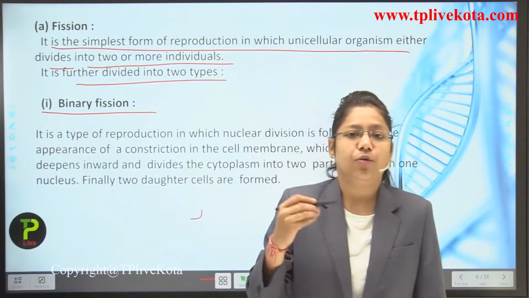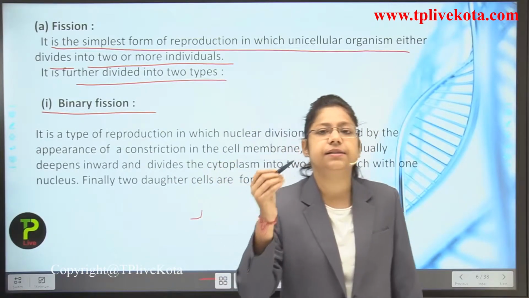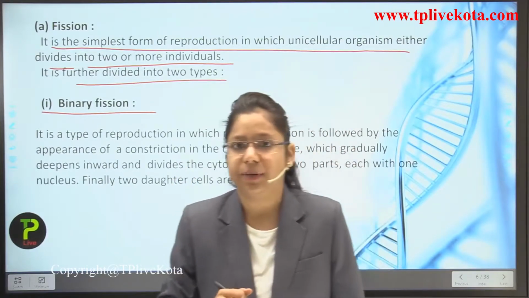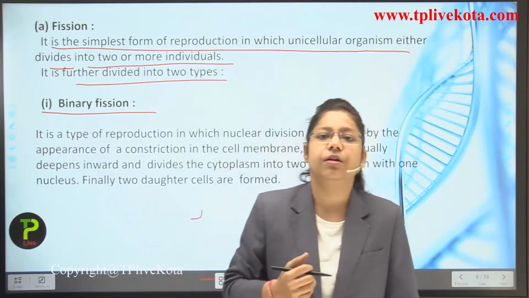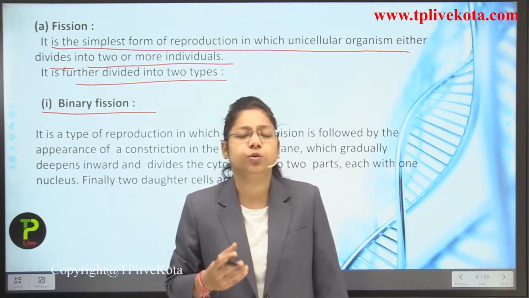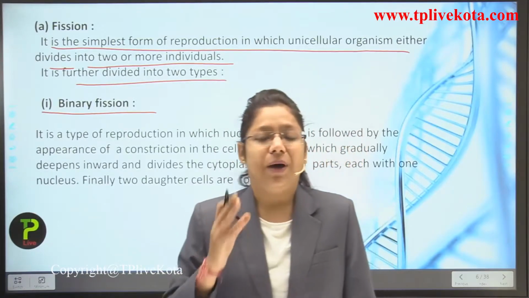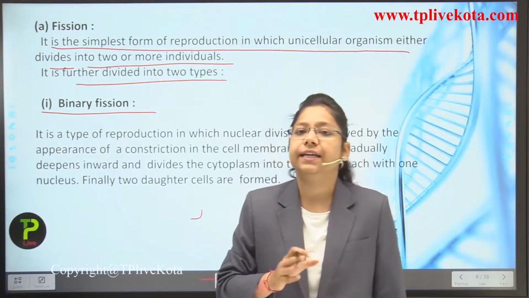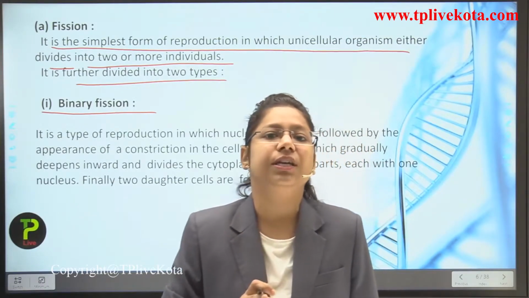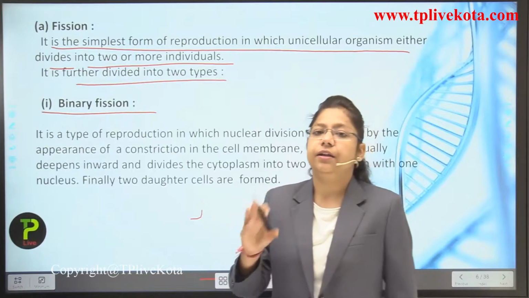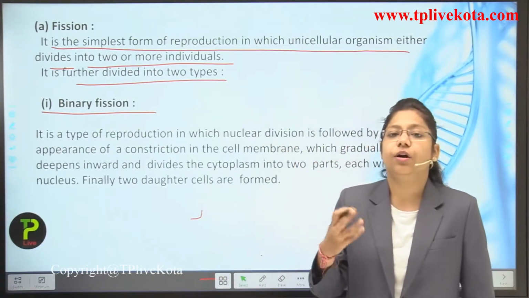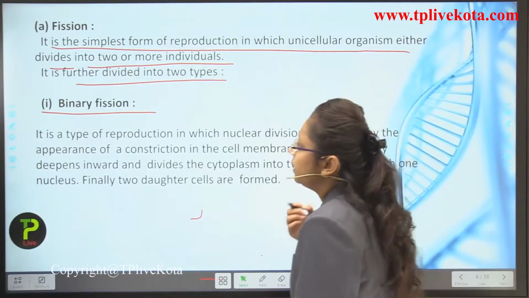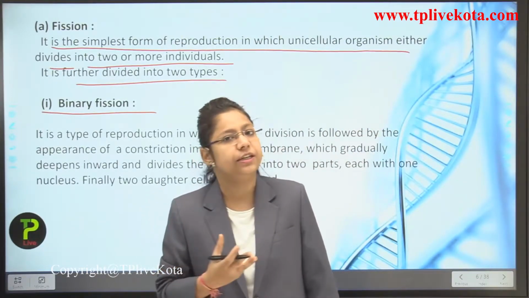A single-celled body, that is, a unicellular organism, for example amoeba and paramecium. They are unicellular organisms. They will divide by cytokinesis. Cytokinesis means they divide their cytoplasm, and even the nucleus gets divided, and then a new organism takes birth. First, we will understand how binary fission takes place.